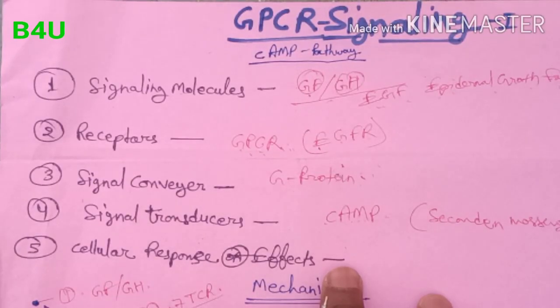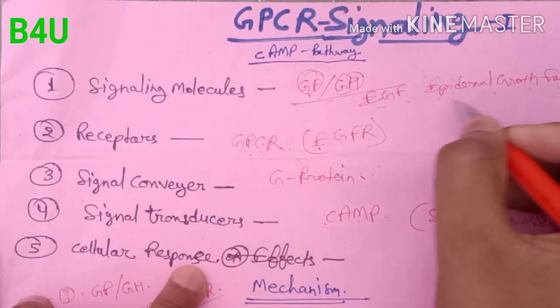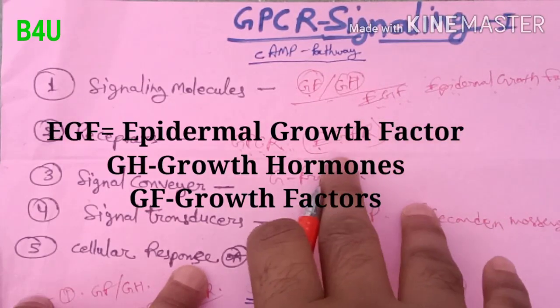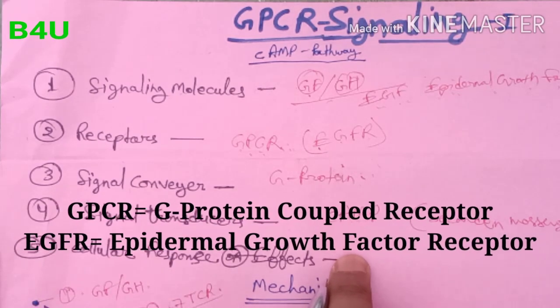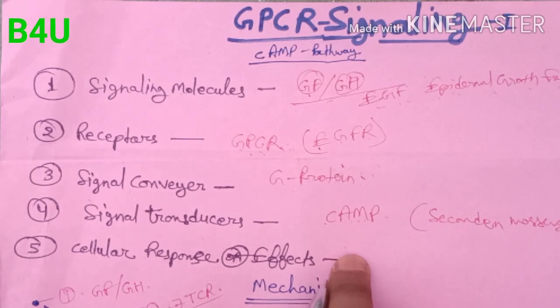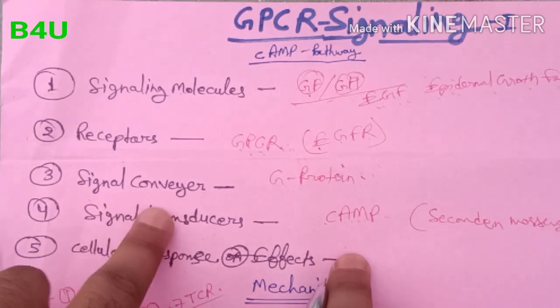The GPCR signaling is studied under 5 points. First point is signaling molecules, that is EGF, epidermal growth factors, and epidermal growth factors may be growth factors or growth hormones. Second point, receptors. In the GPCR signaling, receptors are GPCR, that is G protein coupled receptor, also known as EGFR, that means epidermal growth factor receptors.